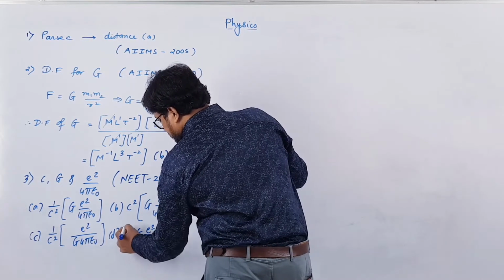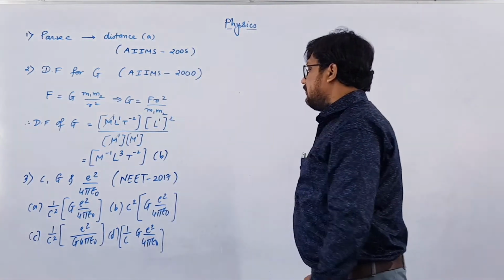So out of this combination, which one will give you the dimension of length?